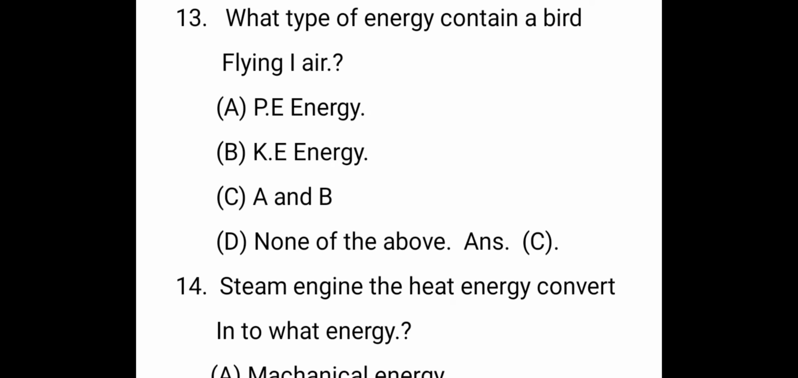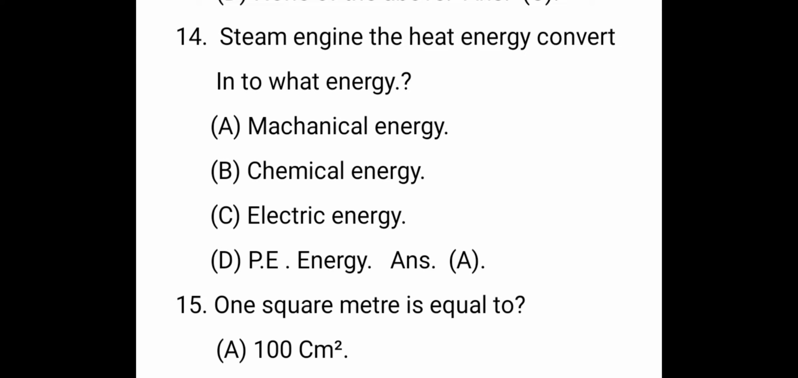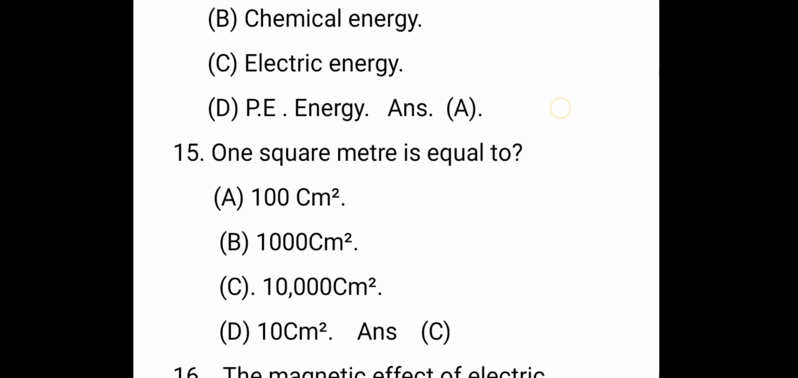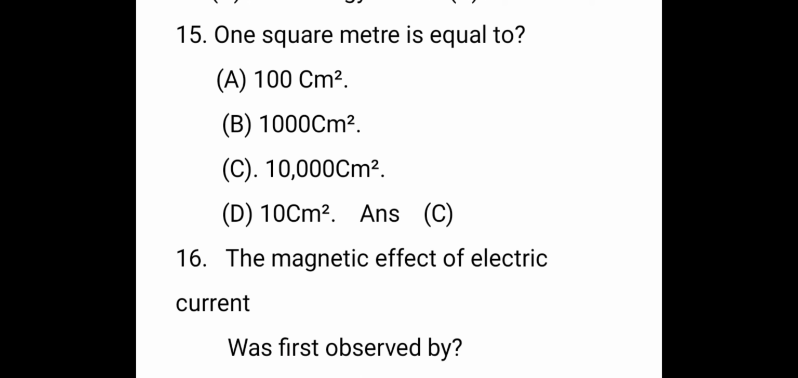The next question, what type of energy does a bird flying in the air have? The right answer is A and B, potential energy and kinetic energy also. The next question, in a steam engine, the heat energy is converted into energy, the right answer is A, mechanical energy. Next question, 1 square meter is equal to, the right answer is 10,000 centimeters square.